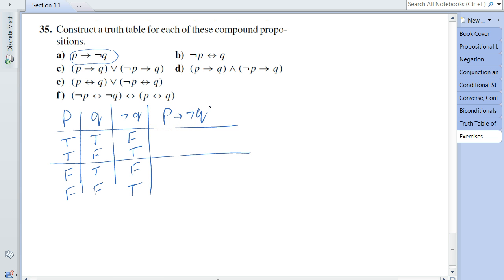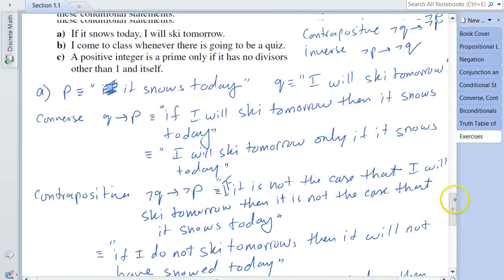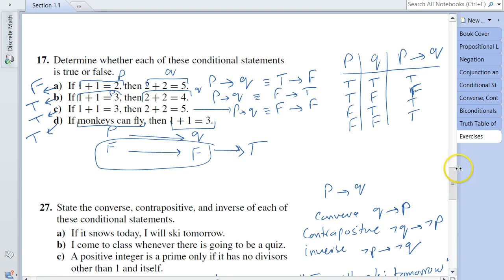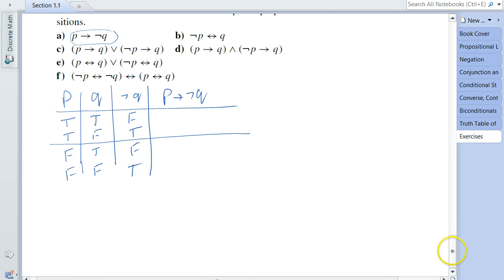If you recall, let me just scroll back to the top over here. The truth table for the conditional statement is given over here. It's only false when the second component is false. So let's apply the same thing over here. We got P, so we are going to take this column and use it to create the truth values for P implies not Q.